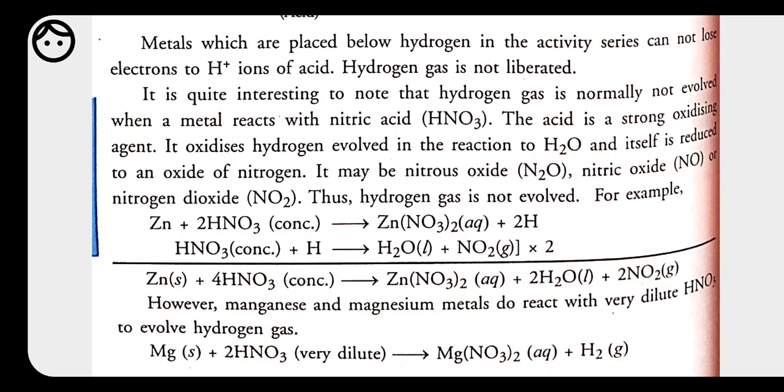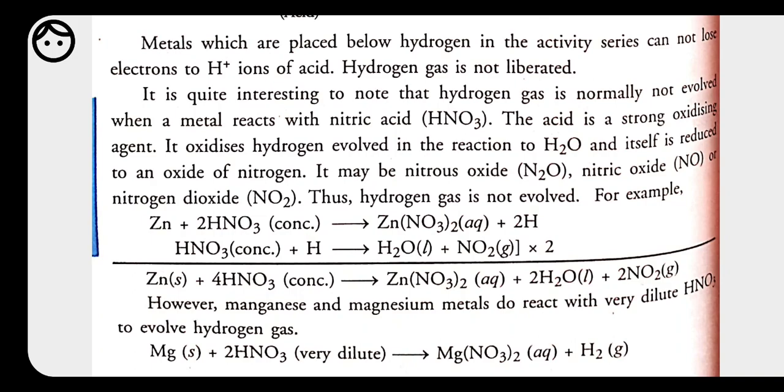And for the reaction of any metal and acid, it is necessary that the compound that is going to form releases hydrogen gas, because here the removal of hydrogen has to take place. But here, because nitric acid is a very good oxidizing agent, it does not let the formation of hydrogen take place. It suddenly converts the hydrogen into water molecule. That's why we are not taking nitric acid for all the reactions.